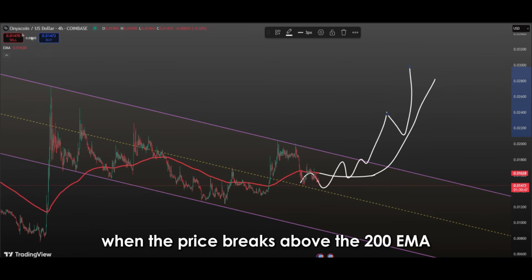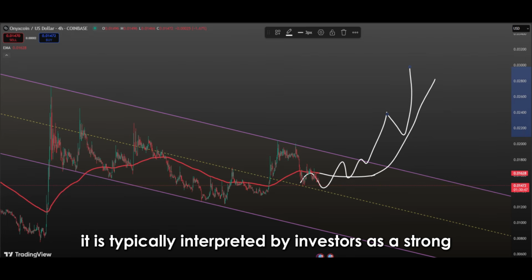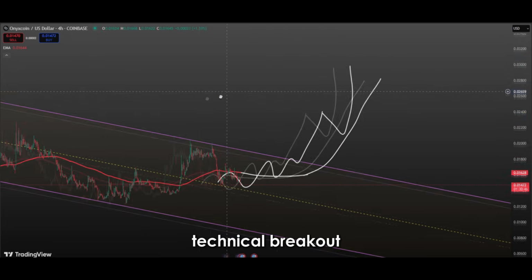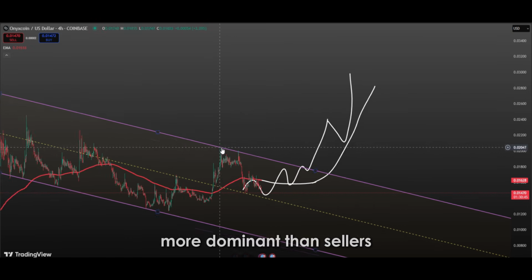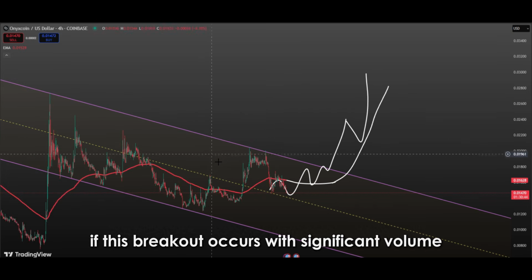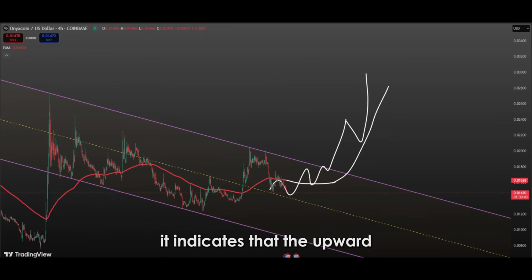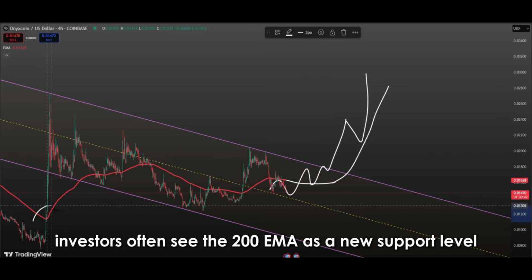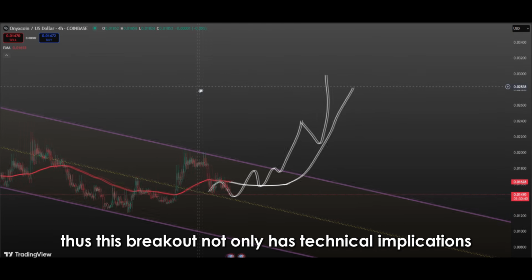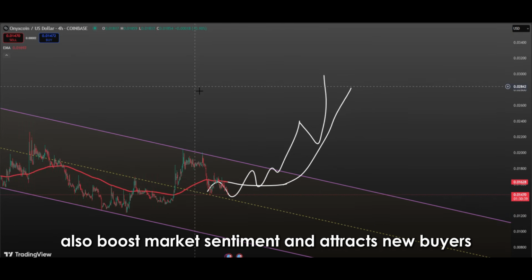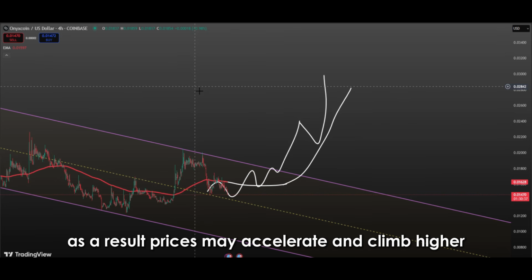When the price breaks above the 200 EMA, it is typically interpreted by investors as a strong technical breakout. This suggests that the bulls may be regaining control and that buyers are becoming more dominant than sellers. Especially if this breakout occurs with significant volume, it indicates that the upward movement could be even stronger. At this stage, investors often see the 200 EMA as a new support level and expect the price to continue its upward momentum from there. Thus, this breakout not only has technical implications but also boosts market sentiment and attracts new buyers. As a result, prices may accelerate and climb higher.